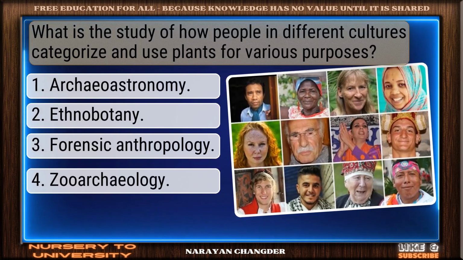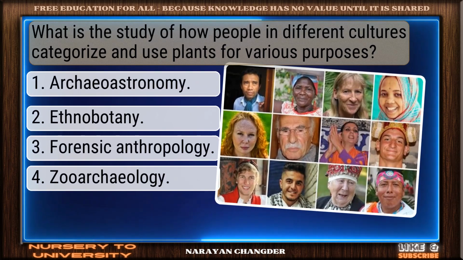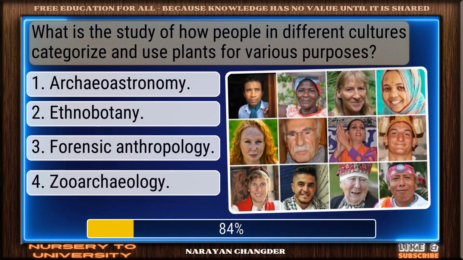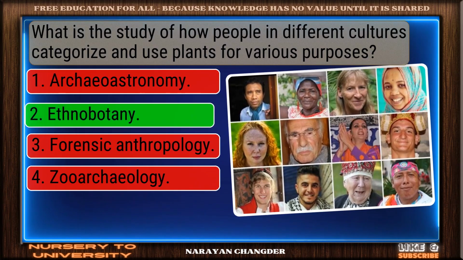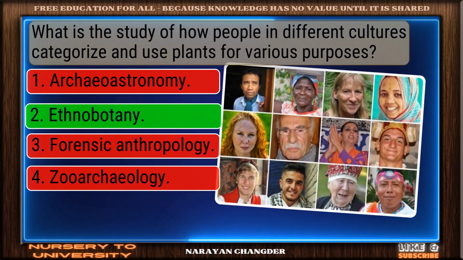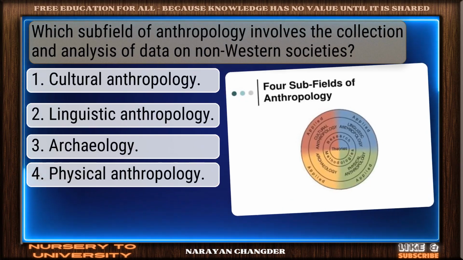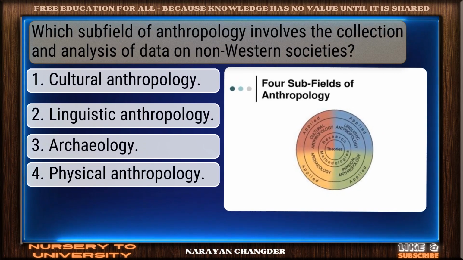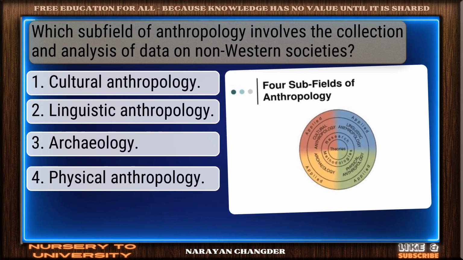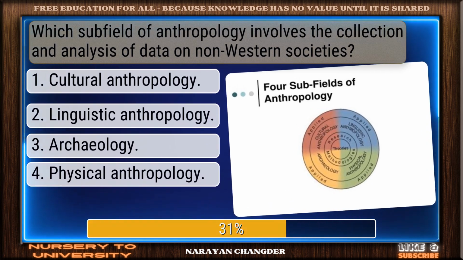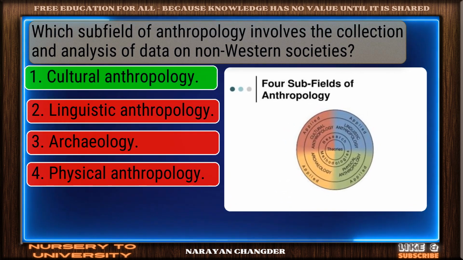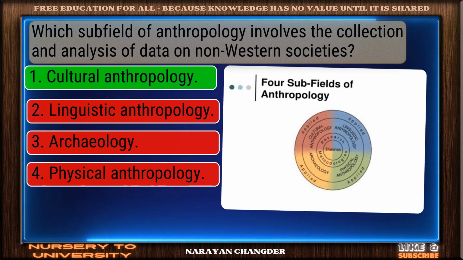What is the study of how people in different cultures categorize and use plants for various purposes? Great thinking. Ethnobotany is the right choice. Which subfield of anthropology involves the collection and analysis of data on non-Western societies? Excellent. Cultural anthropology is a brilliant choice.